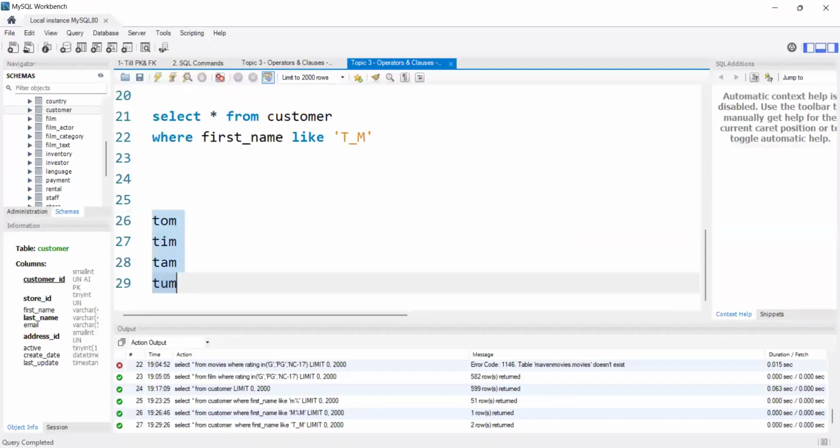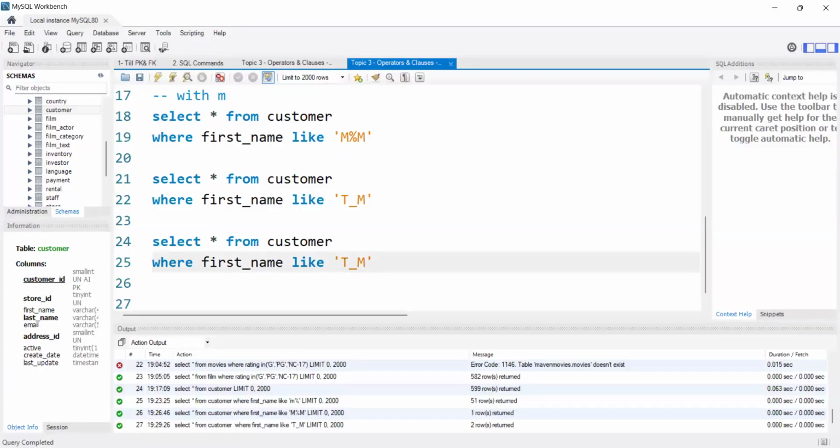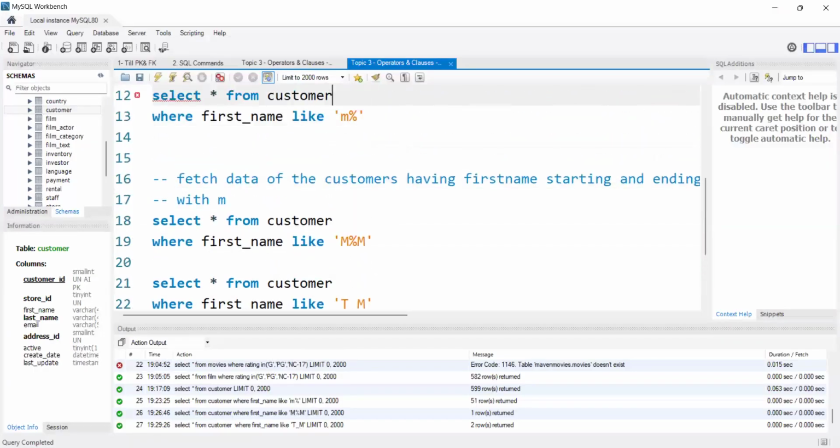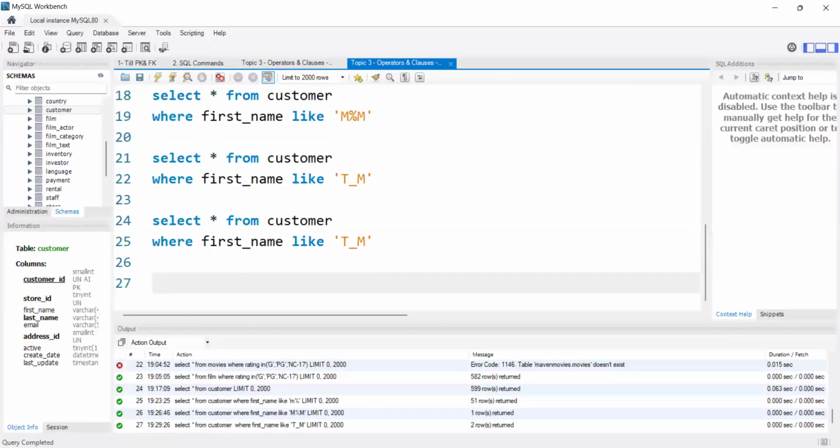Yes. Let's see some more questions. Suppose I write two underscores here. The last character should be mentioned. If we don't mention it, if we want only the first character to be M and afterwards anything, there is no need of mentioning any last character. In the same way, there is no need of mentioning the first character also, depending upon our requirement.